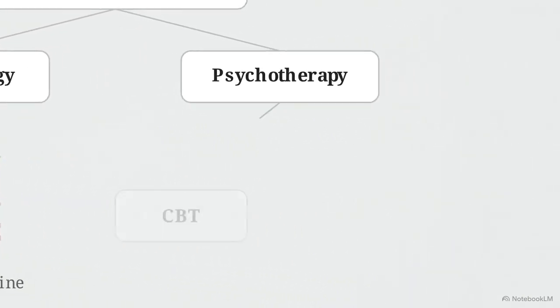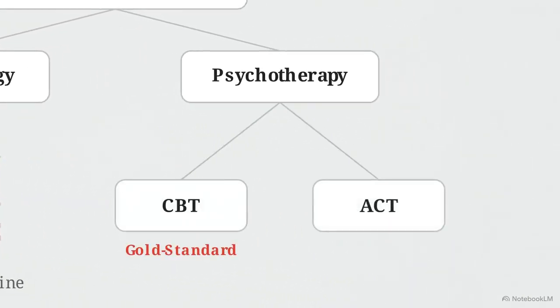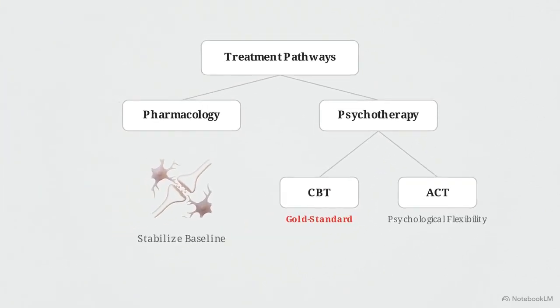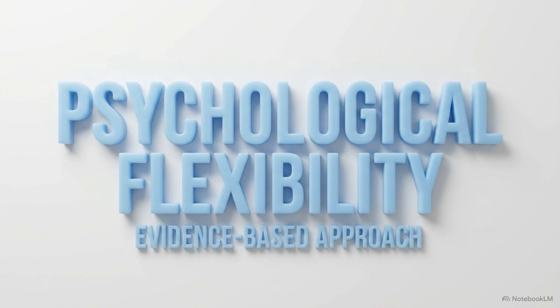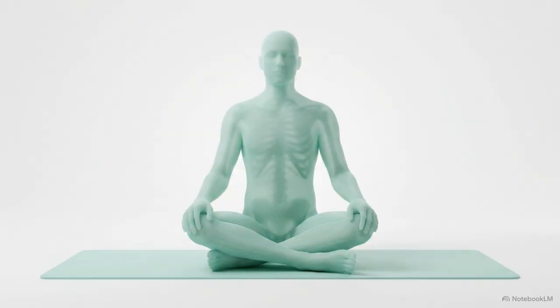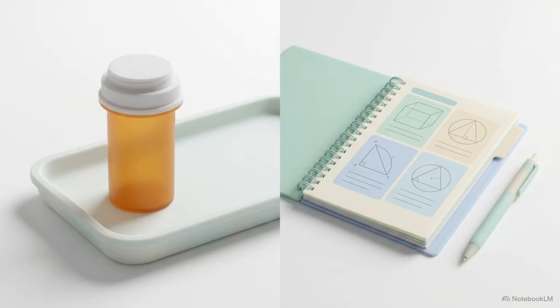On the psychotherapy branch, cognitive behavioral therapy, or CBT, remains the gold standard intervention. CBT works by identifying and restructuring the distorted thought patterns that drive the worry loop. Acceptance and commitment therapy, or ACT, provides a highly effective alternative. ACT focuses on changing the patient's relationship to their anxiety, reducing the struggle against the loop. While pharmacology reduces acute distress, psychotherapy is required to dismantle the underlying cognitive pathology and prevent relapse.